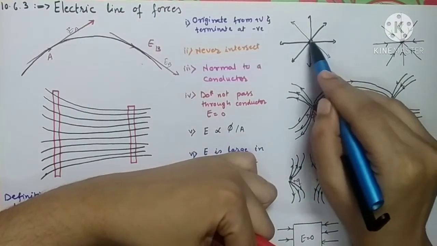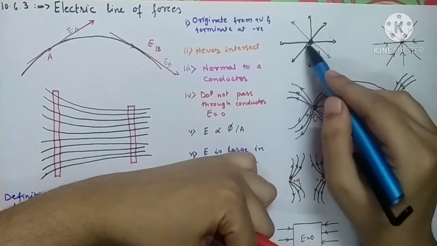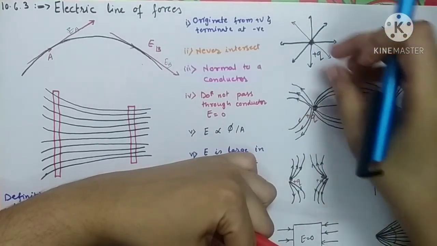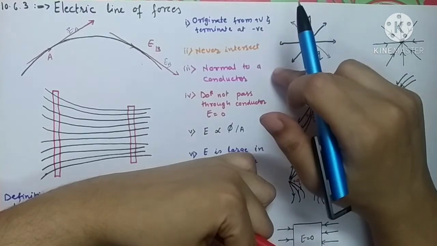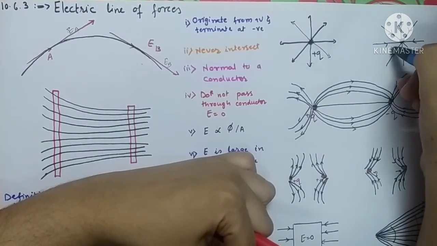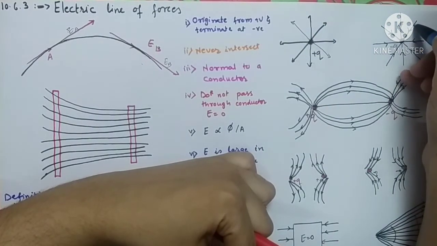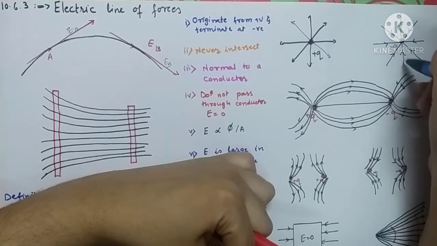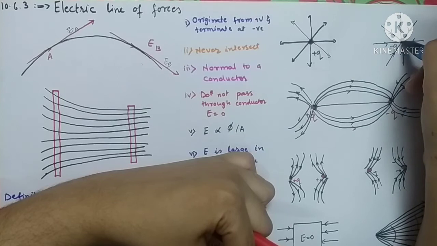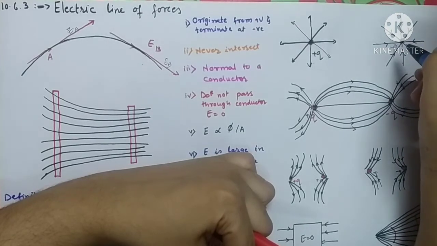See the line of forces. All the line of forces are directed outward. They are supposed to be emerging from the positive charge. And here we have taken one negative charge. How are you going to draw the imaginary line of forces? All the line of forces should come in and terminate at the negative charge.